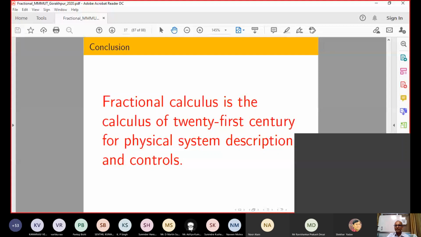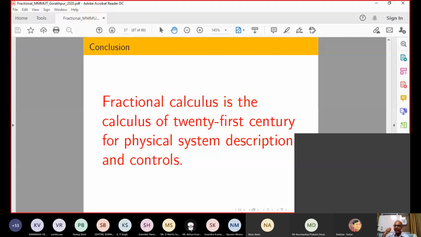Another question? Yes, sir. Can I equate the integer and fractional order model? This is from Ravi Shankar Prakash Desai. I have already told you that one cannot do that if you want to design some kind of control. But suppose you just want to do analysis, you want to see the stability, the controllability, then you can do that, because at that time control magnitude may be infinity also.